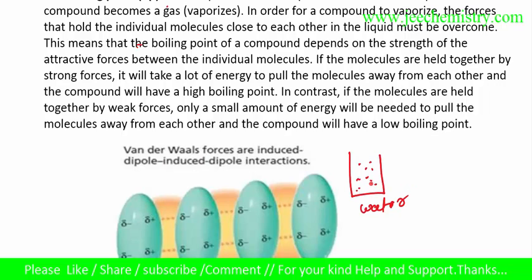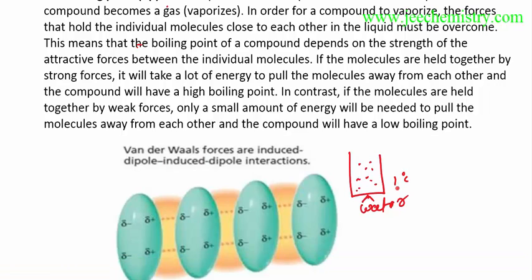For any water, if we provide temperature from below, say 1 degree Celsius, it becomes 2 degrees Celsius, and the temperature keeps increasing. At a temperature of 100 degrees Celsius, this water will boil. After 100 degrees Celsius, the water boils and then becomes a vapor. So this liquid becomes a vapor.